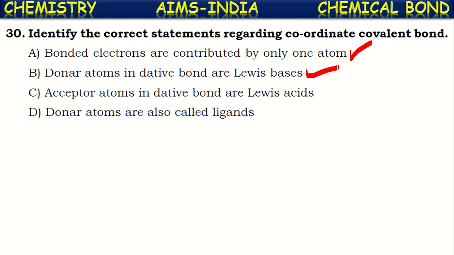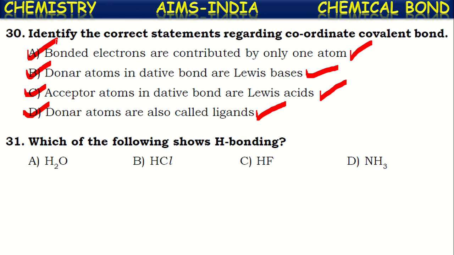The atom or molecule donating this pair of electrons is called a Lewis base, and the atom, ion or molecule accepting that pair of electrons is called a Lewis acid. Donor atoms are also called ligands. So here also all the statements are correct.